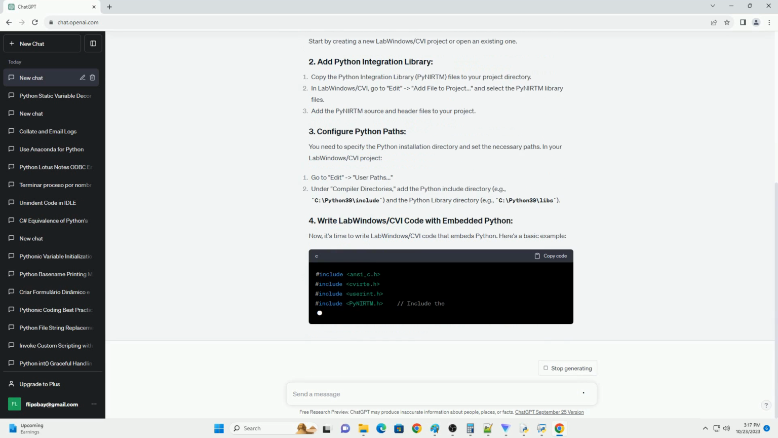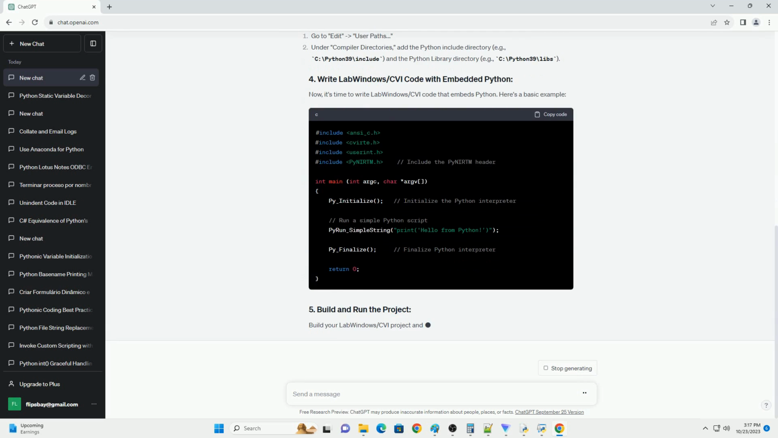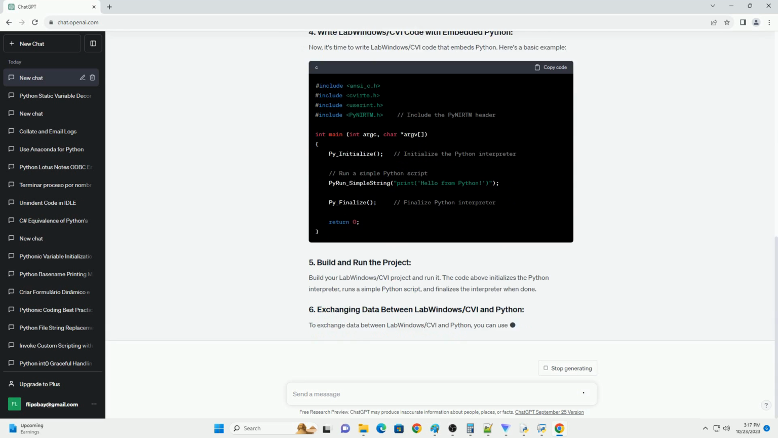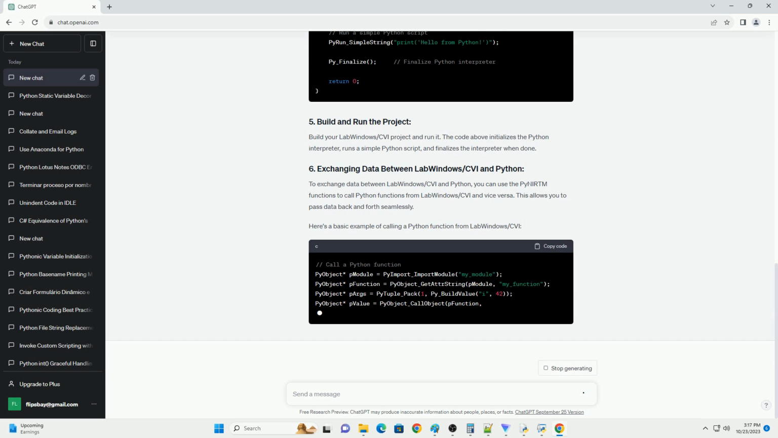NI LabWindows/CVI. Make sure you have LabWindows/CVI installed on your system. Python. You need Python installed on your system. Download and install Python from python.org. Python Integration Library. We'll use the Python Integration Library, PyNIRTM, to embed Python in LabWindows/CVI. You can download it from the NI website.